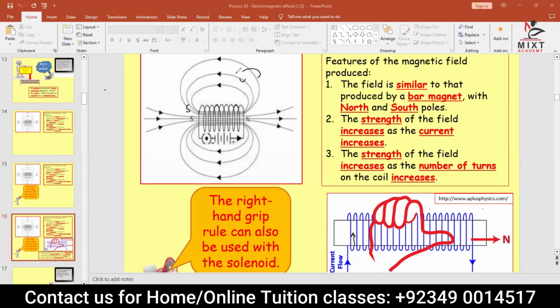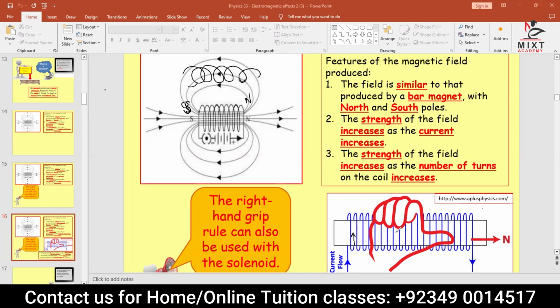Now simply remember that if current direction is anti-clockwise, the only way to curl your fingers in anti-clockwise direction is that your north should be on the right hand side and your south should be on the left hand side. Understood? Keep your thumb on the right hand side and then curl your fingers, the same way as he did it.